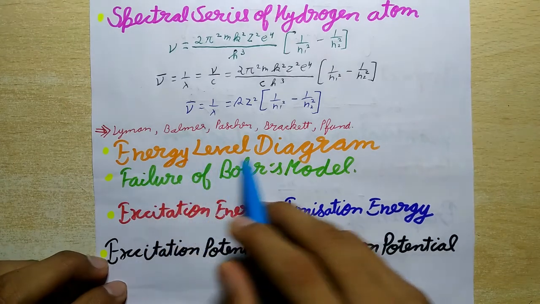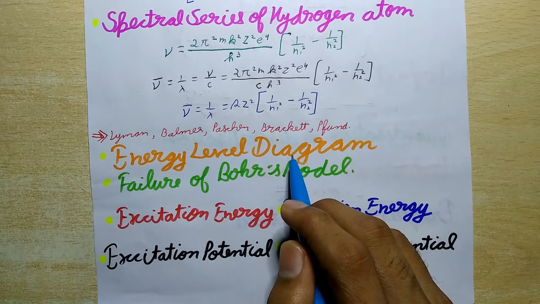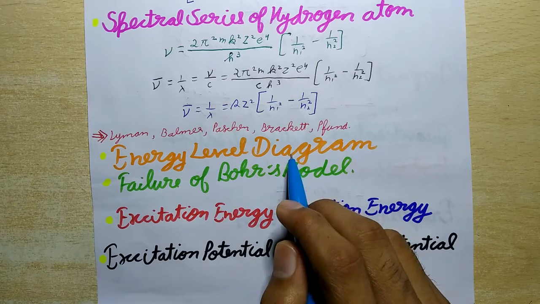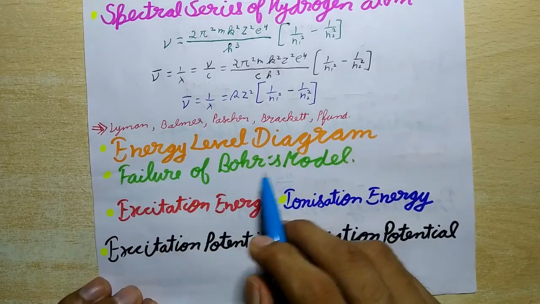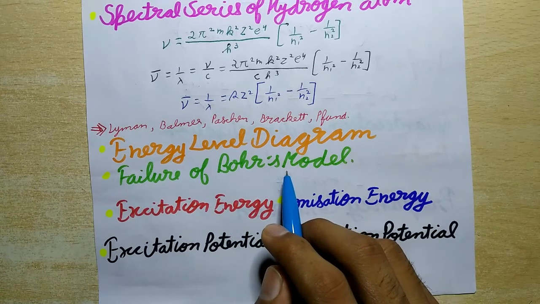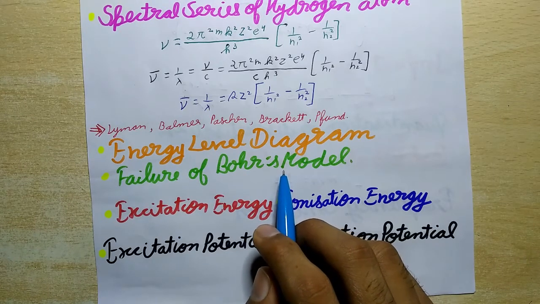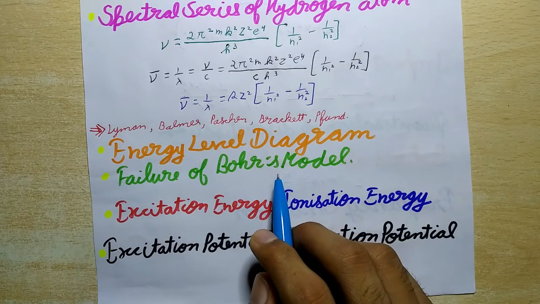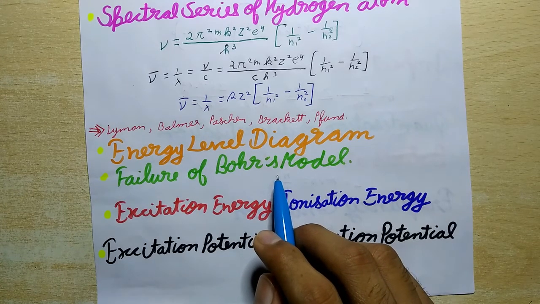Next is the energy level diagram. It is a diagram in which the energies of different stationary states of an atom are represented by parallel horizontal lines drawn according to some suitable energy scale. Next is the failure of Bohr's model. This model is applicable only to hydrogen-like atoms and fails in the case of higher atoms. It could not explain the fine structure of the spectral lines in the spectrum of the hydrogen atom.